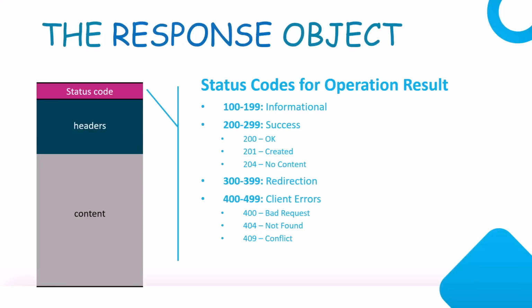We have the 400 status code, which stands for bad request, which means something in the request was not as expected. And then finally, we have status codes within the bracket of 500 to 599, and these are for internal server errors. The 500 here is internal server error, which means that errors have been encountered on the server while processing.